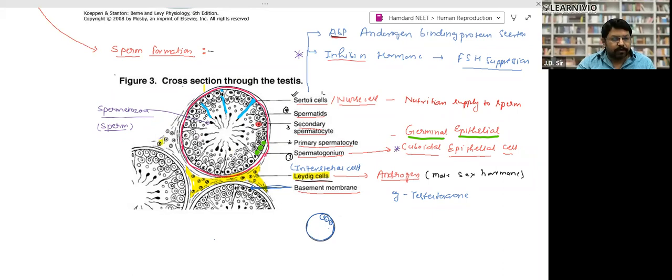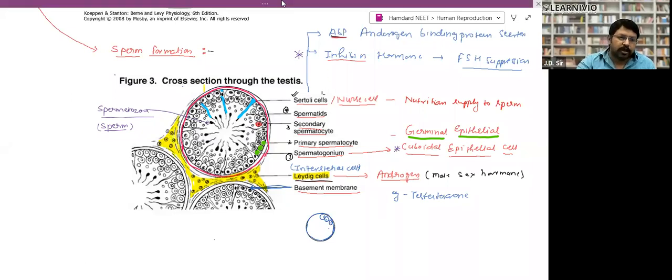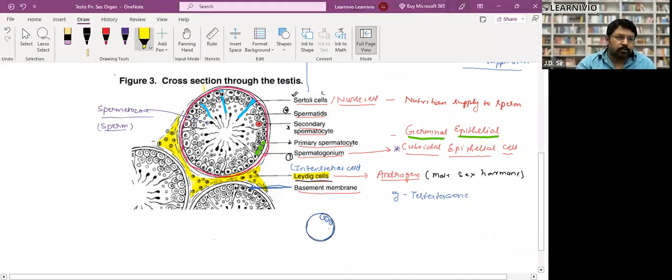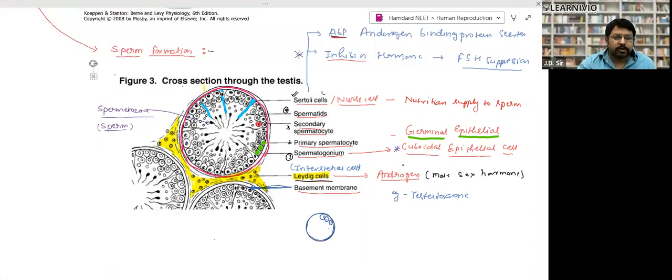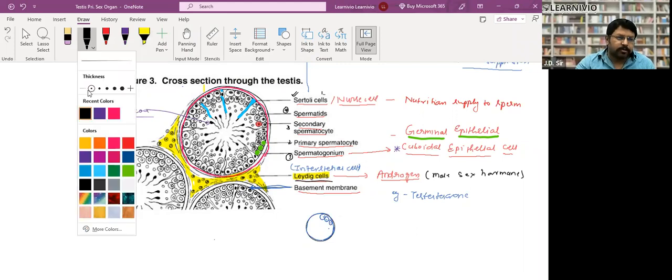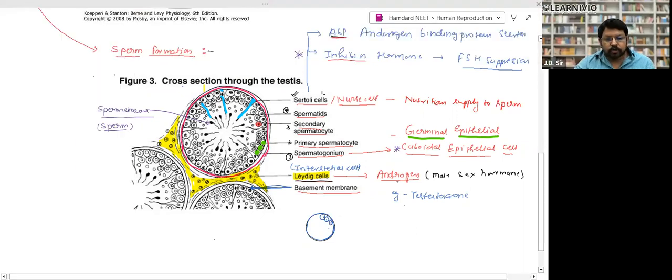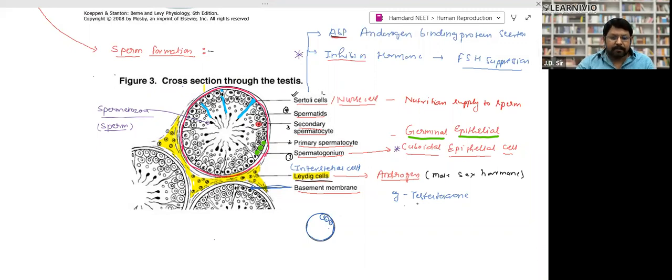So what is the function of Leydig cells? Leydig cells have a specific function. They produce a particular kind of hormones, and these hormones are basically known as androgens. What are the androgens? Androgens are those hormones which provide male characteristics to a male, right? Because of these hormones, a male becomes male. So androgen is a male sex hormone, right? For example, testosterone is a type of androgen.